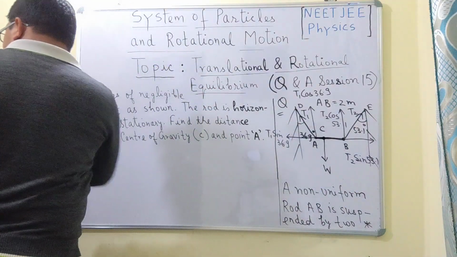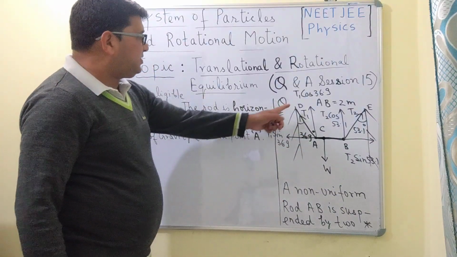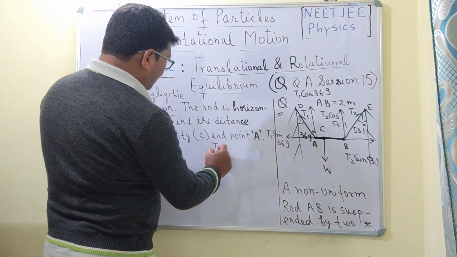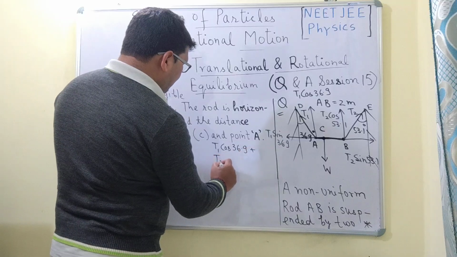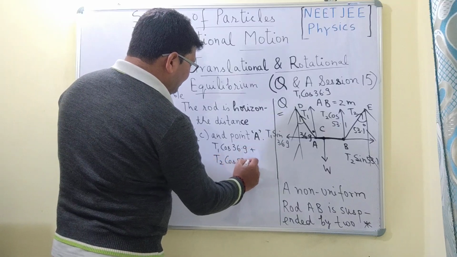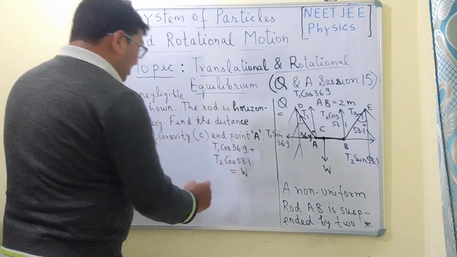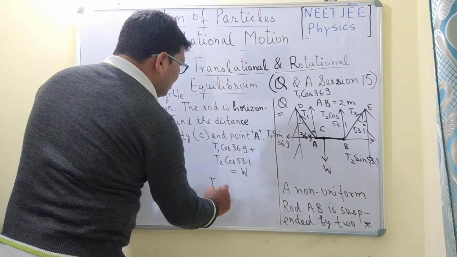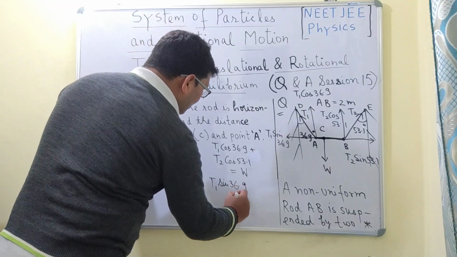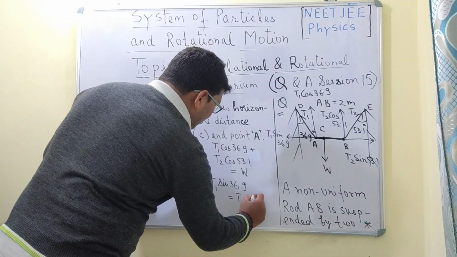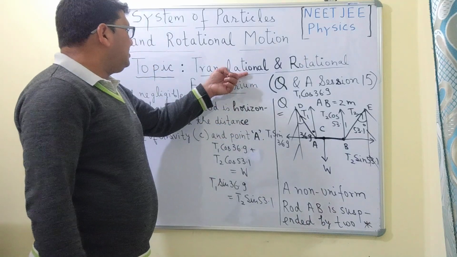So this rod will be stationary when T1 cos 36.9 plus T2 cos 53.1 is equal to W, and T1 sin 36.9 should be equal to T2 sin 53.1. So these are the two equations which I am getting considering the translational equilibrium.